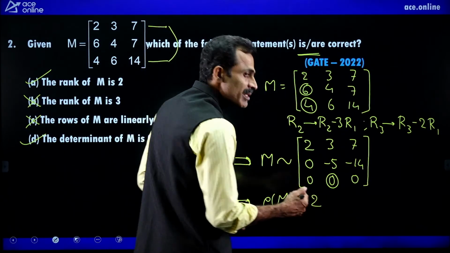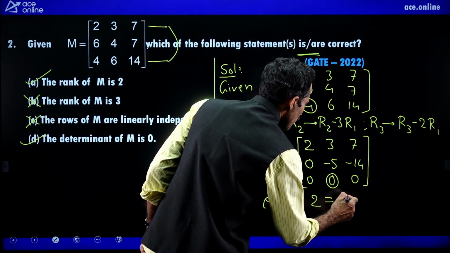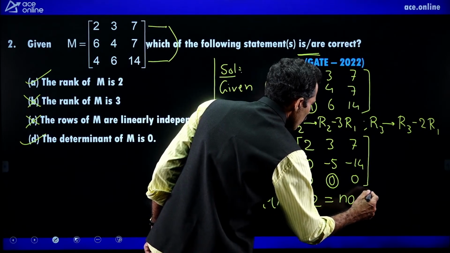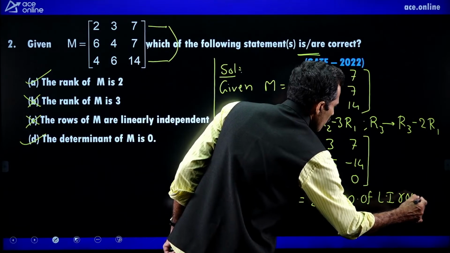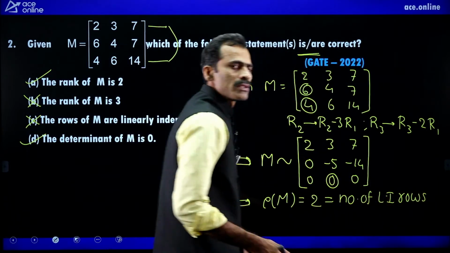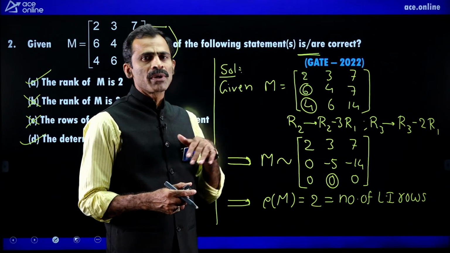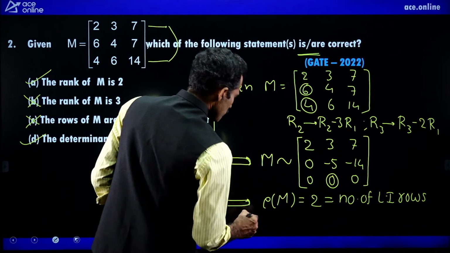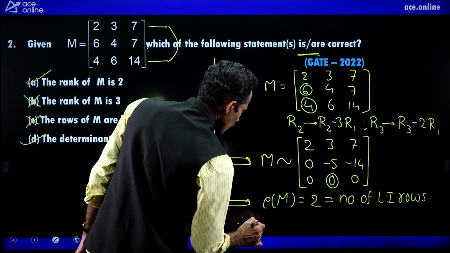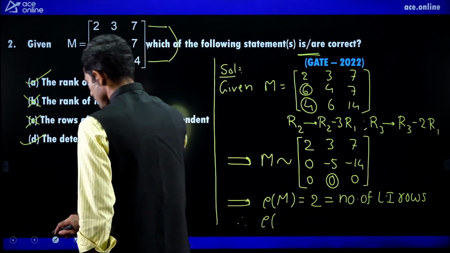The rank is also the same as the number of linearly independent rows, independent columns, independent vectors. Therefore, rank of this equals 2.